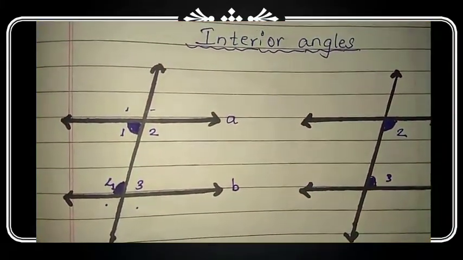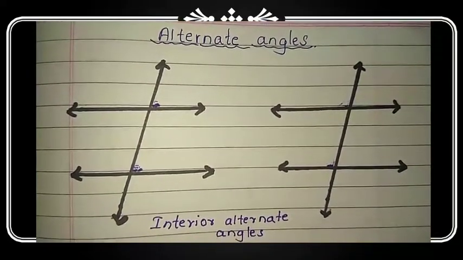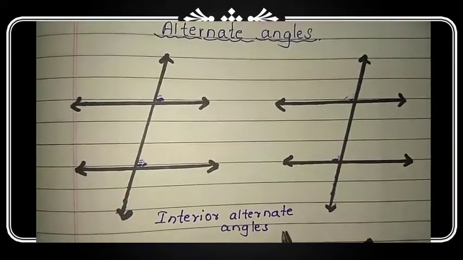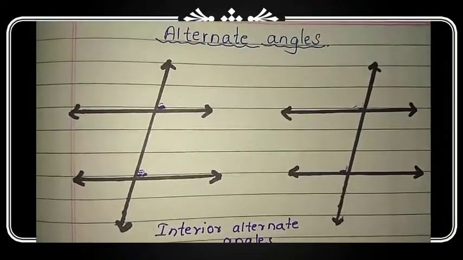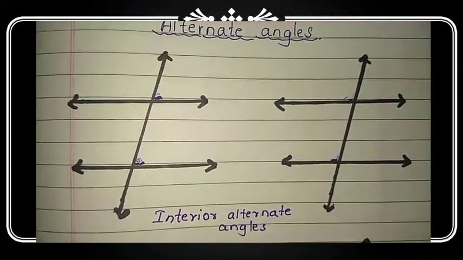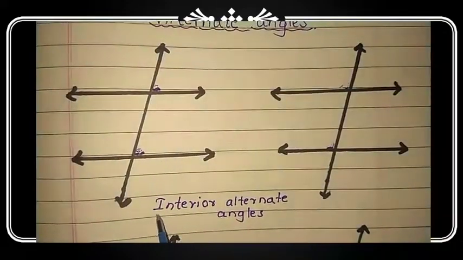Okay, now we will see what an alternate angle is. There are 2 types of alternate angles: interior alternate angles and exterior alternate angles. So first we see what an interior alternate angle is. Interior alternate angle means angles which are forming inside.